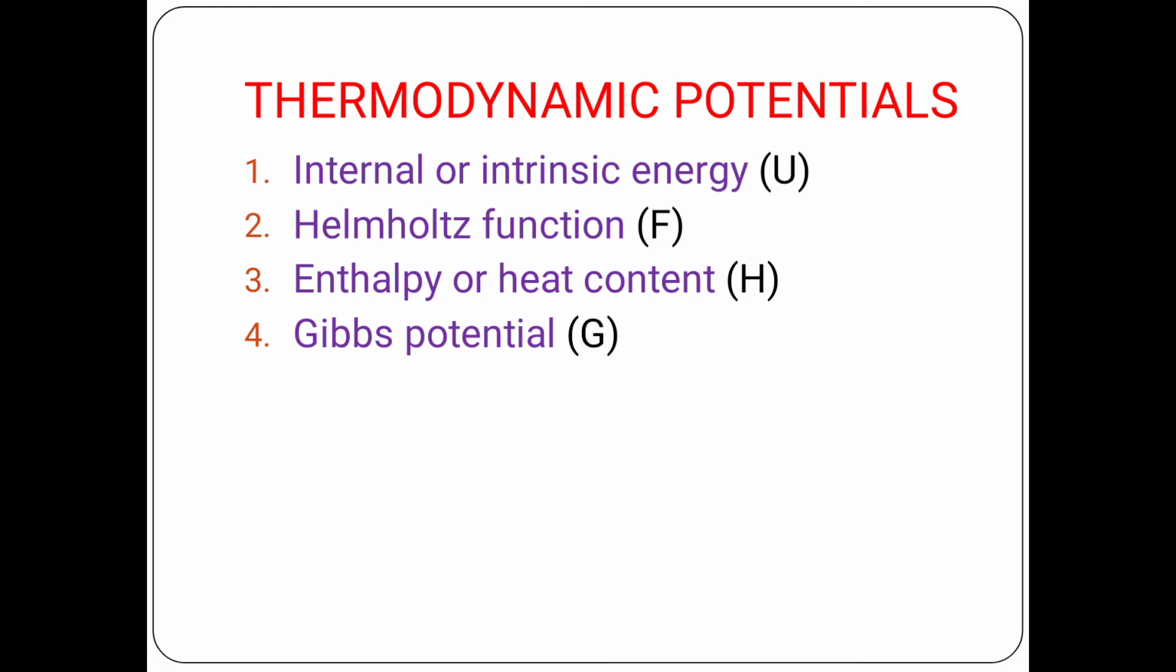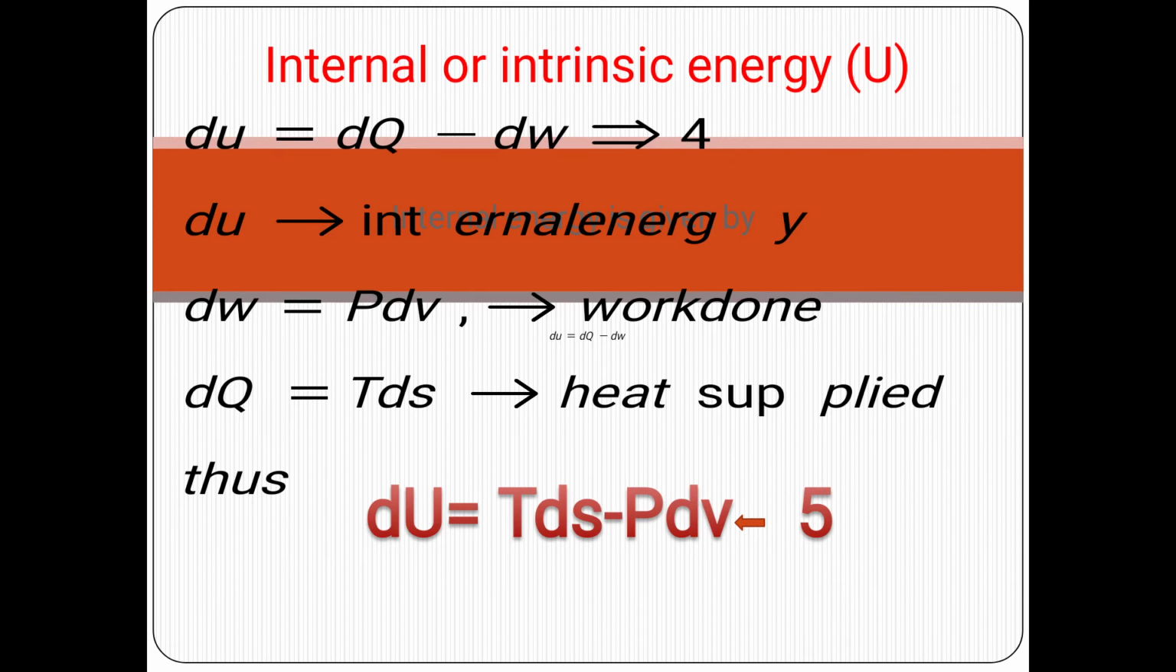There are four fundamental thermodynamic potentials. The first one is internal or intrinsic energy, denoted by U. Second one, Helmholtz function, denoted by F. Third one, enthalpy or heat content, denoted by H. Fourth one, Gibbs potential, denoted by G. So let us see the first one, internal or intrinsic energy, U.